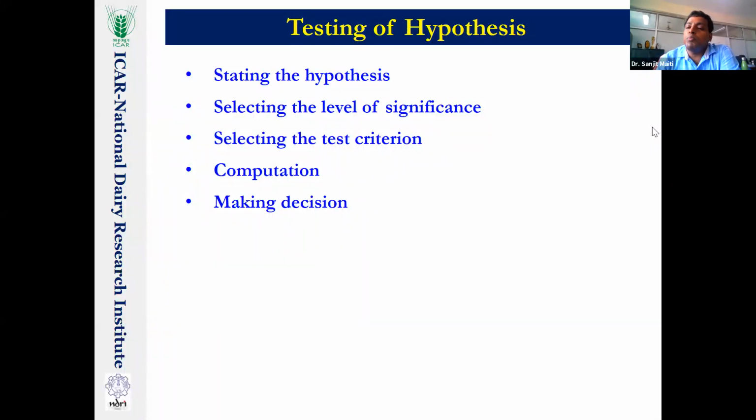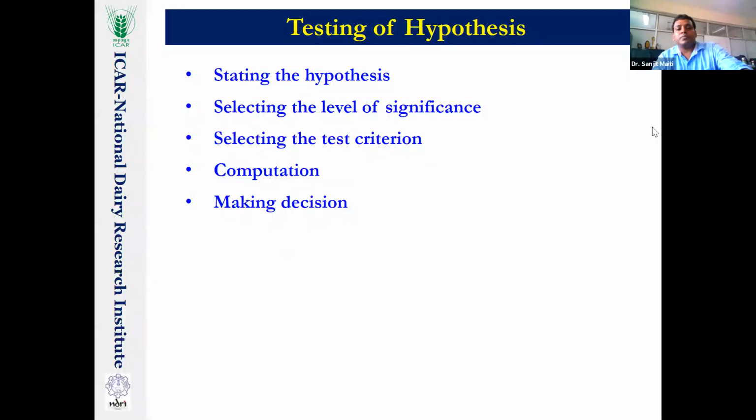If it is 0.045, that means it is 4.5% level of significance, so you have to take the 5% level of significance. So remember, 5% level of significance means the p-value is less than 0.05 and greater than 0.01. And when it is less than or equal to 0.01, it is considered a 1% level of significance.